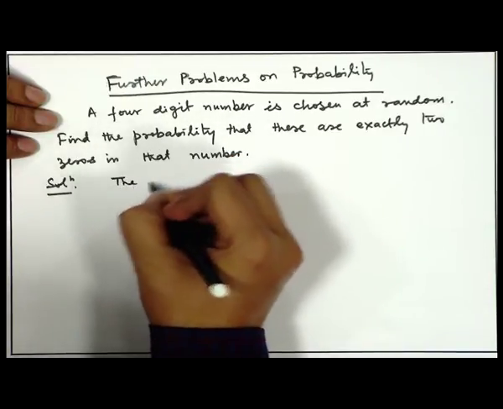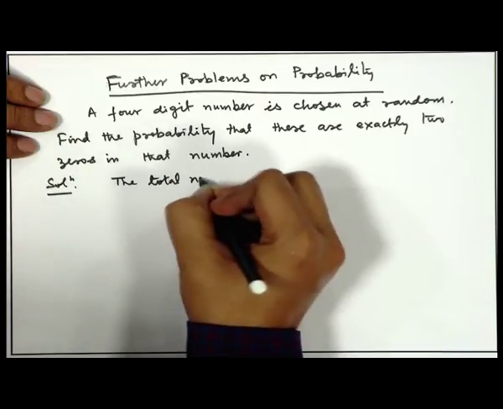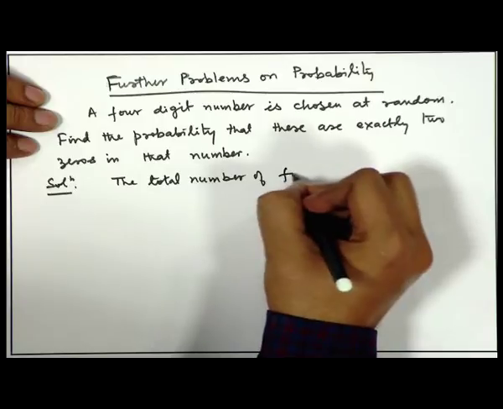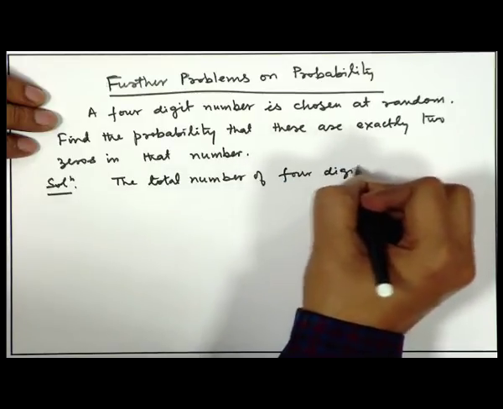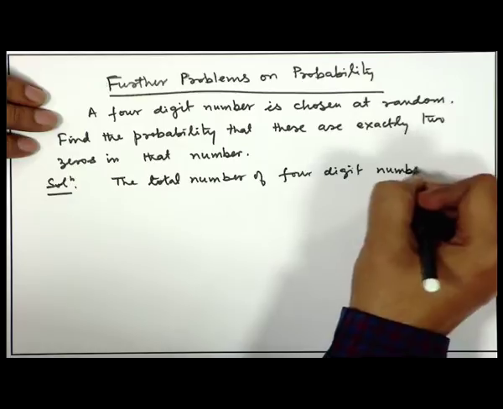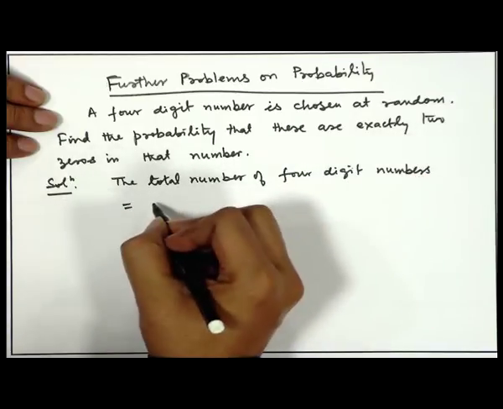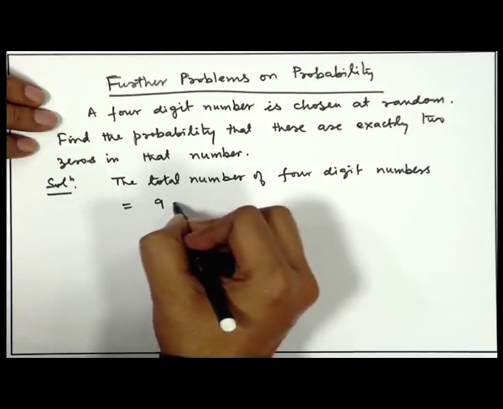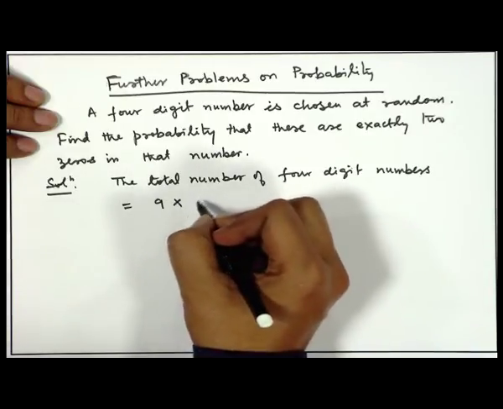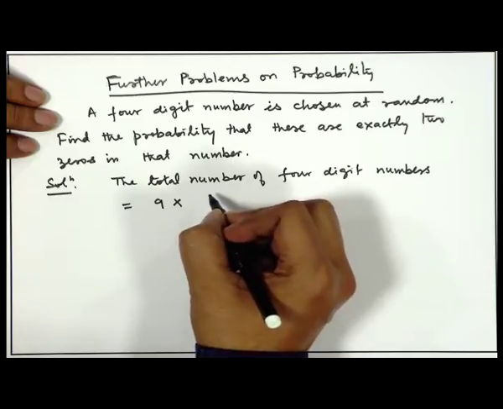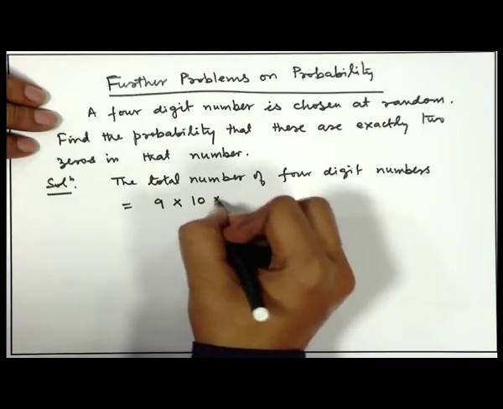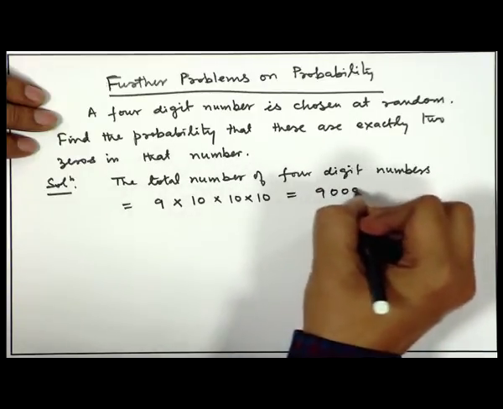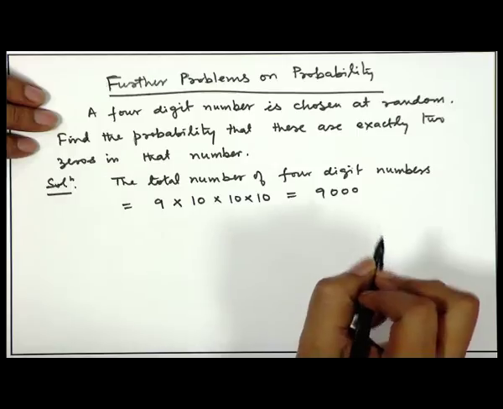Okay, so if we have to choose a 4-digit number, what is the total number of such numbers? The total number of 4-digit numbers: in the first place, we can have any number between 1 to 9. So, there are total 9 possibilities, and in the second, third and fourth place 0 can also be there. So, total 10 possibilities at each place. So, that is total 9,000 such cases are there.